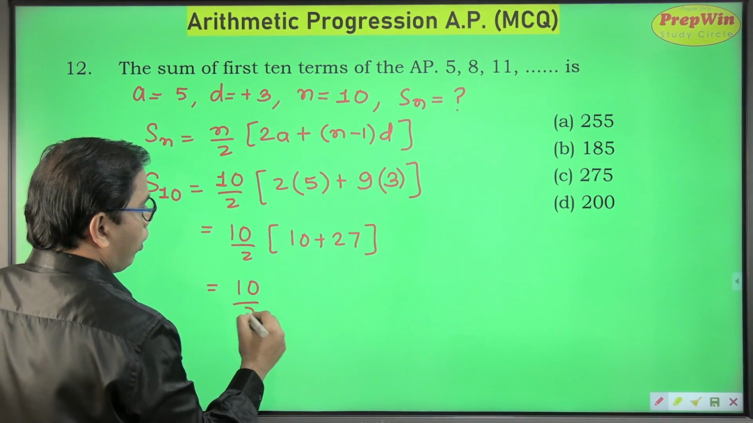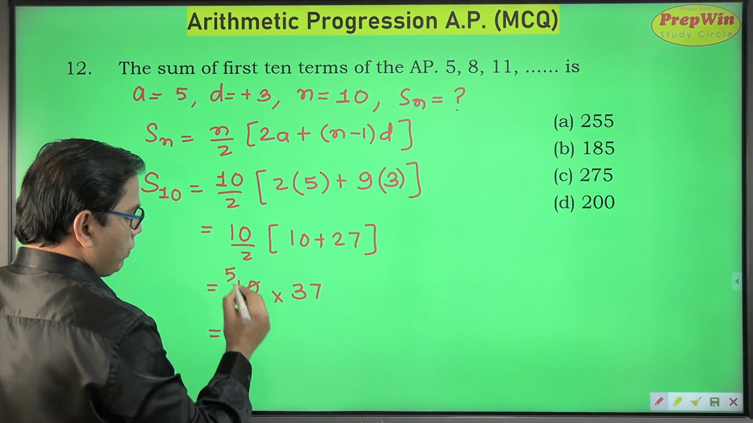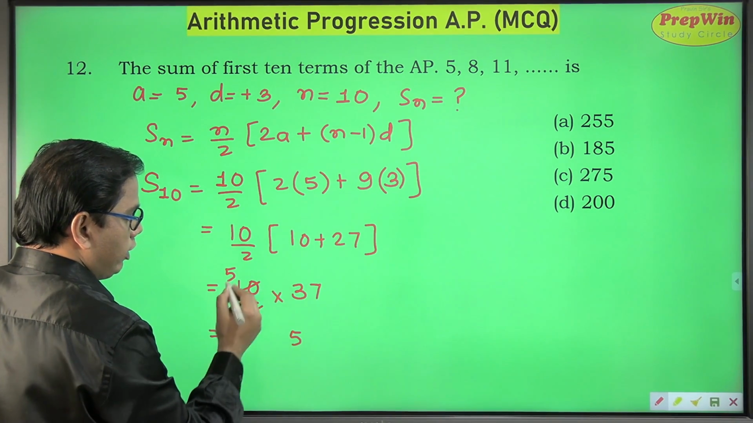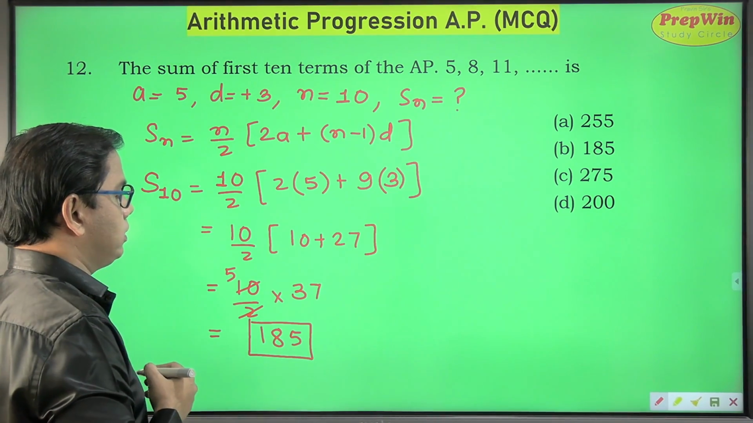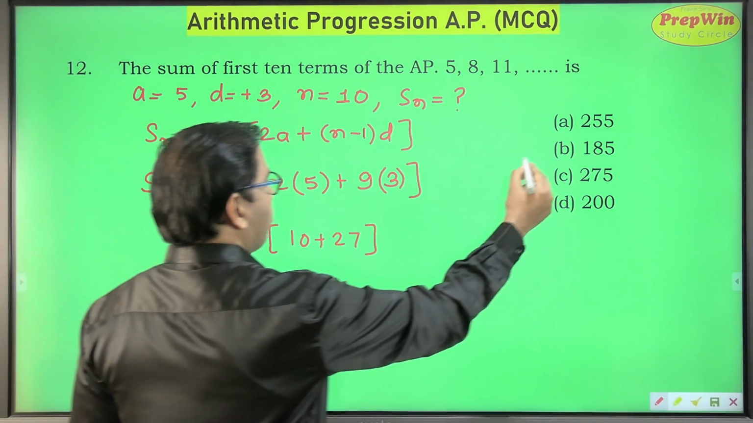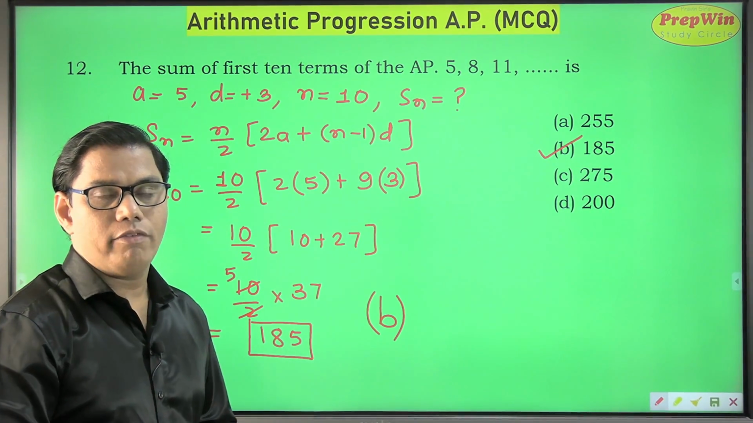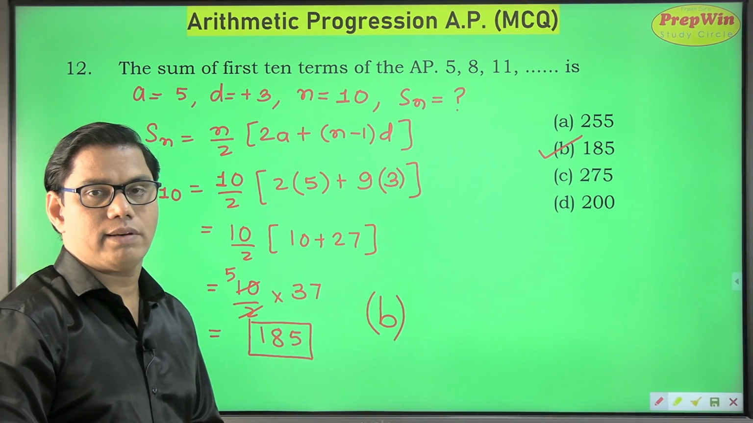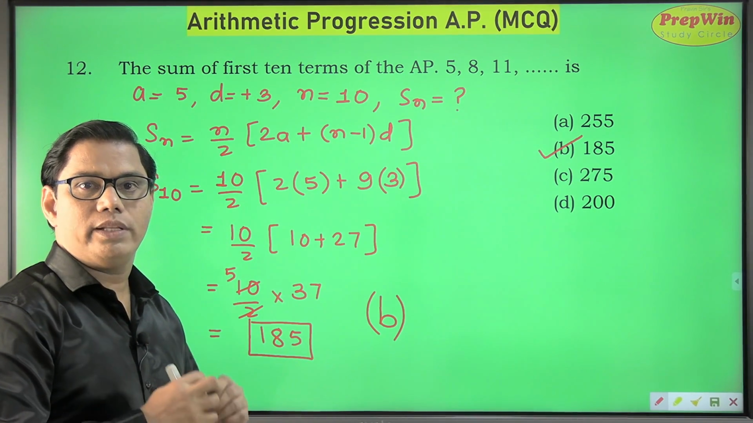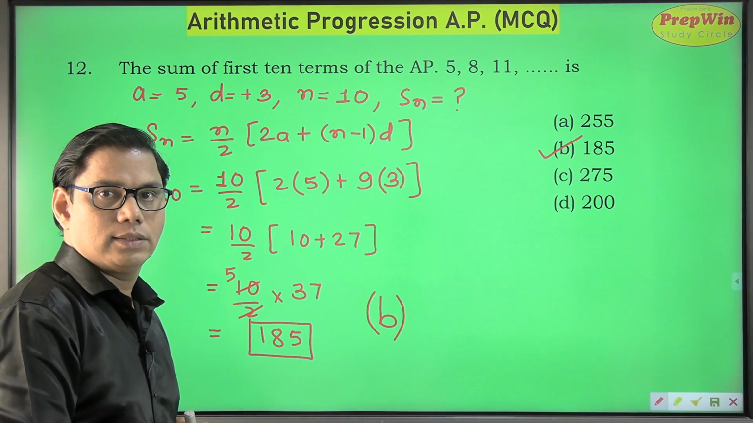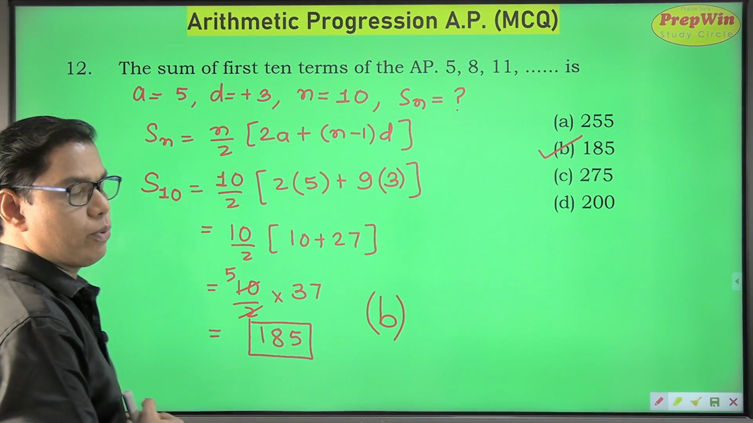So 10 upon 2 into 37. So 5 here, 7 into 5 is 35, 3 carry, 15 plus 3 is 18. So the sum of the first 10 terms is 185. So my option is option B. It was a very easy question because this was just a straightforward question where you have the data, you use a formula, you substitute the values correctly and you get your answer. Please pause the video and copy down this question before we move on to the next question.